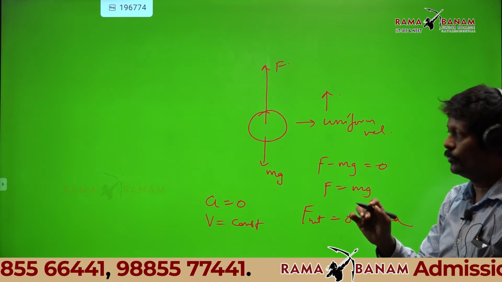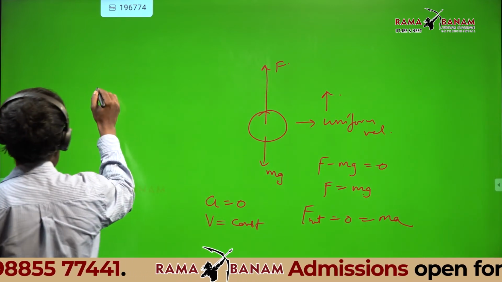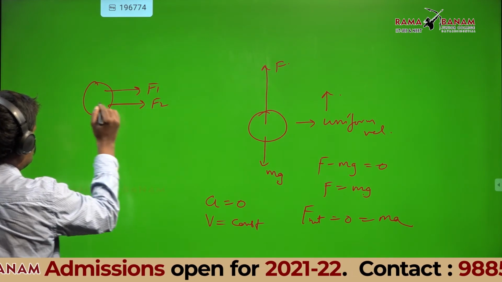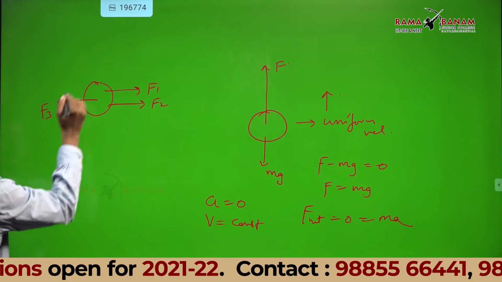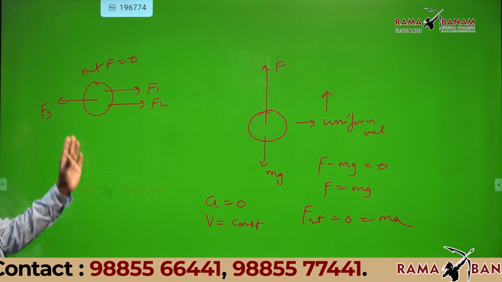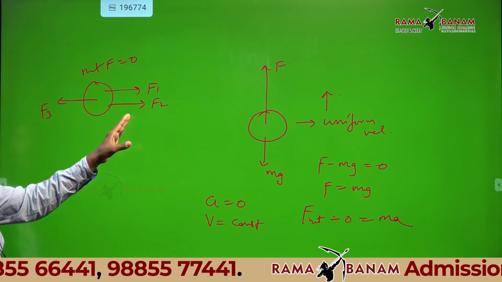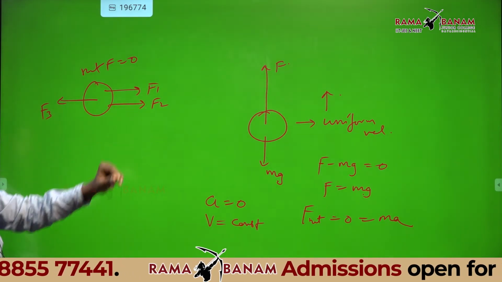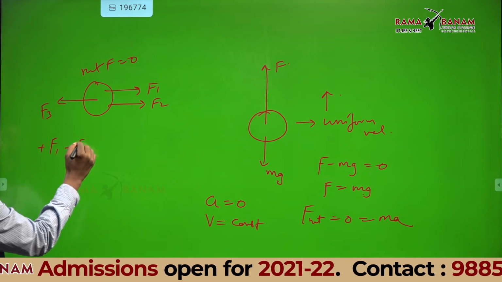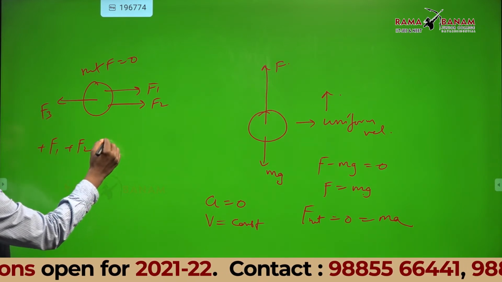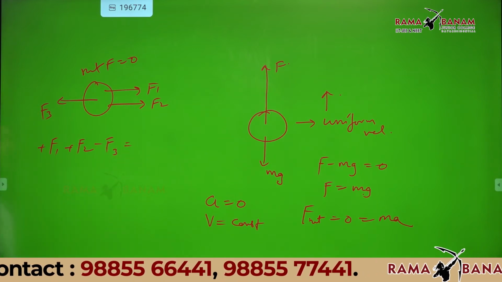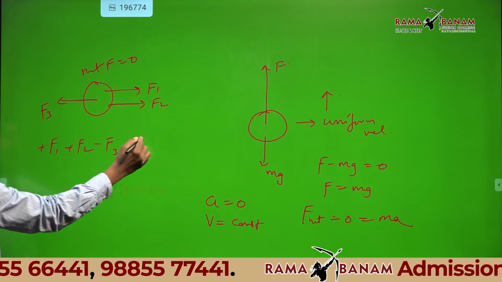Whenever I take net force, for example, if I take F1, F2, and the net force is 0, can you add up vectorially? I will take F1, F2 as positive: F1 plus F2 minus F3 equals 0.